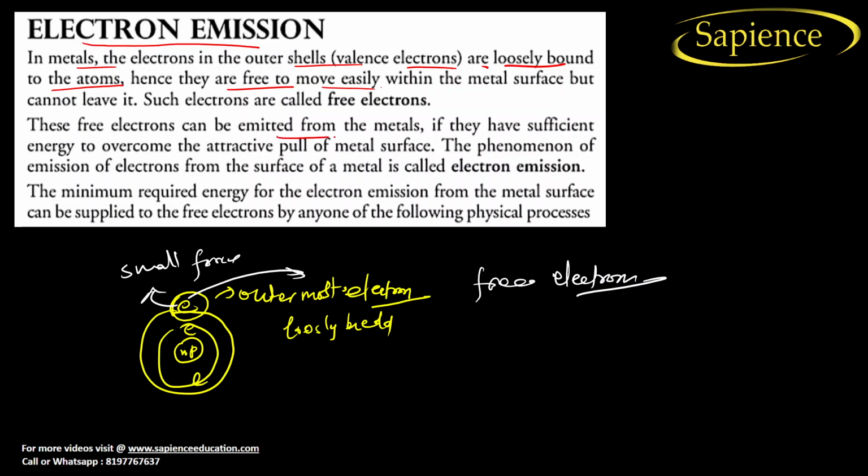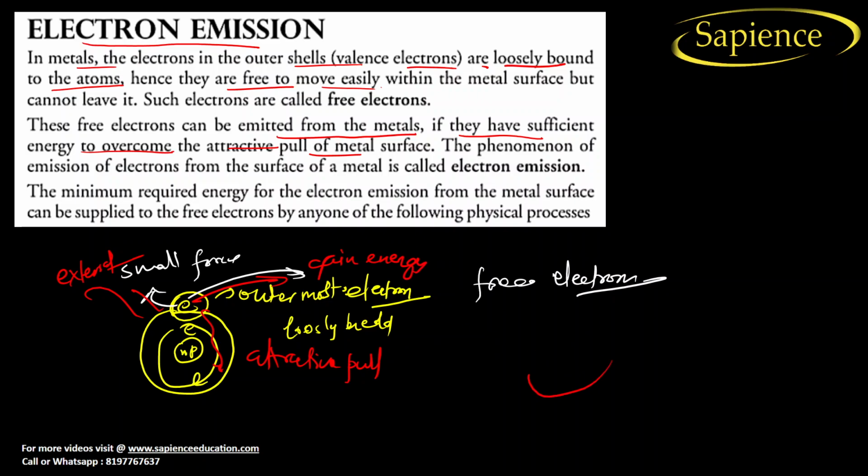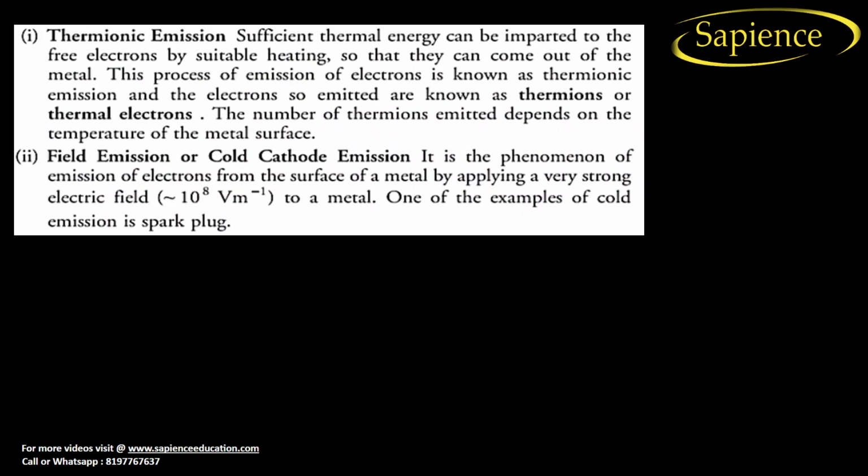This free electron can be emitted from the metal if it has sufficient energy to overcome the attractive pull. So there is some attractive pull, right? If we apply an external force, the electron will gain energy, overcome this pull, and come out. This method is known as electron emission. Now there are several types of electron emission.